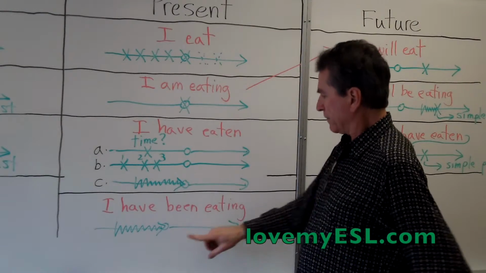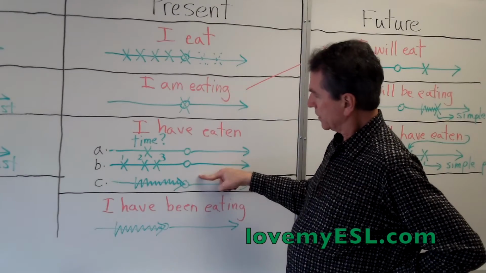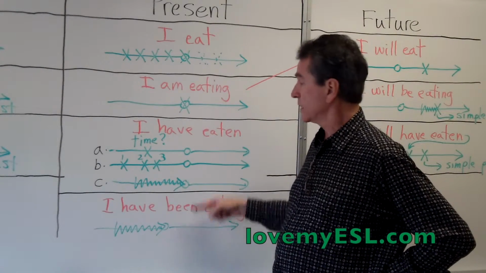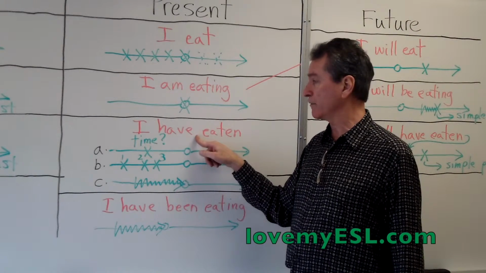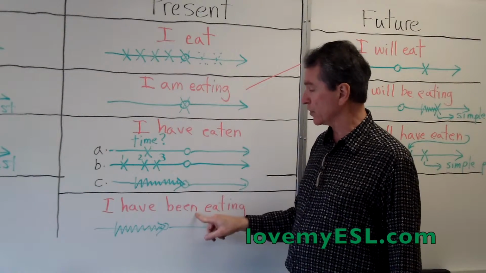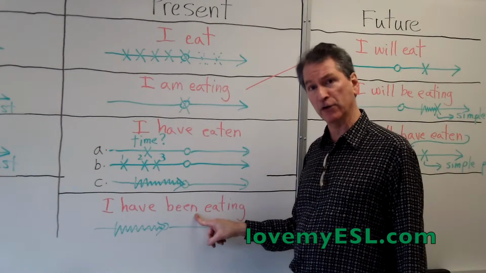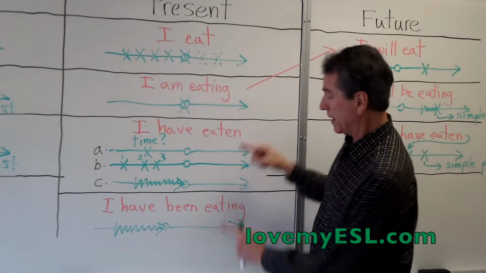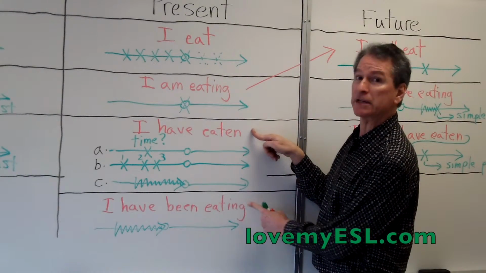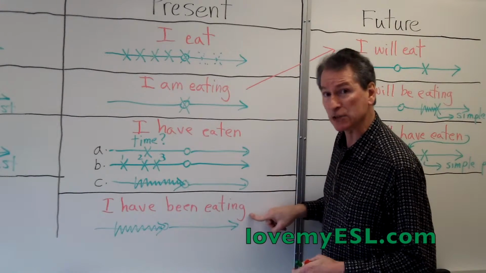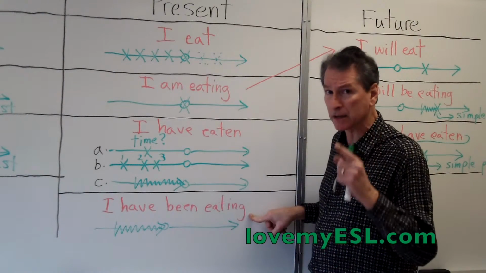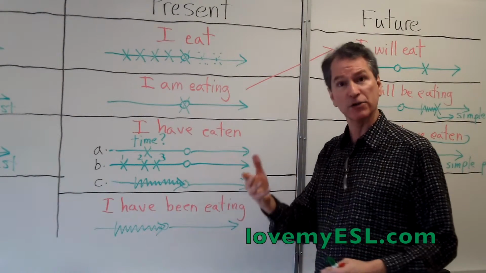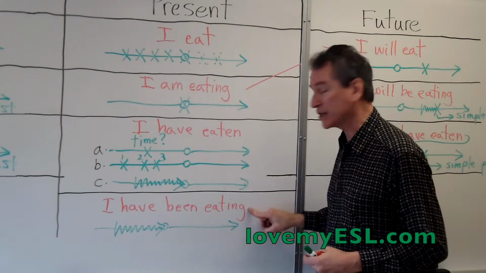So you say, well, if this looks exactly like this, do I have a choice to use this one or this one when I have this idea? The answer is yes. You can say, I have lived in Vancouver since 2005. You can also say, I have been living in Vancouver since 2005. Now, rule number 1 is, if you have a choice between the present perfect and the present perfect continuous, use the present perfect continuous, because to the English ear, it sounds better because it has the -ing and the listener knows that you're not finished yet. It's still true.